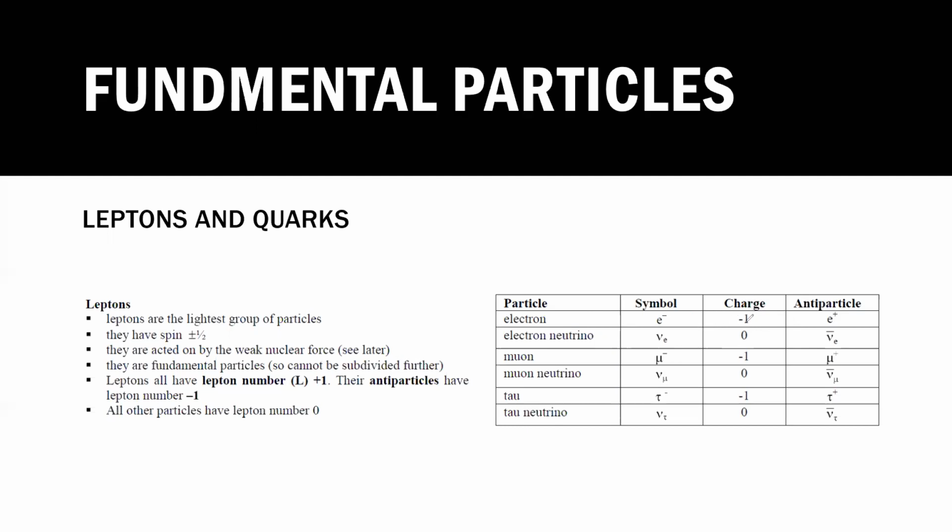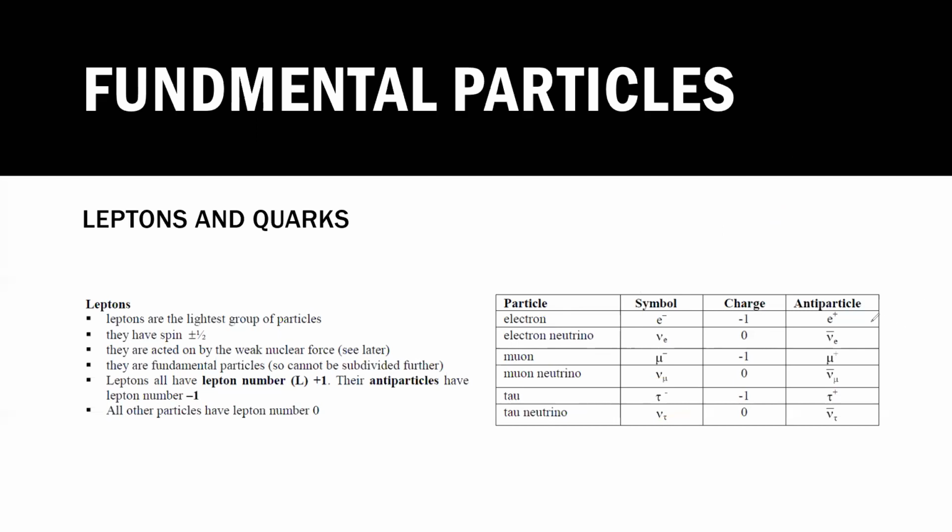What does charge -1 mean? This is a relative charge. The actual charge is 1.6 times 10 to the power -19 coulomb. But because the charge of the electron is the same as the charge of the muon and the tau, when we take the simplest ratio, the relative charges are -1, -1, and -1. And electron neutrino, muon neutrino, and tau neutrino are neutral particles and do not have any charge.